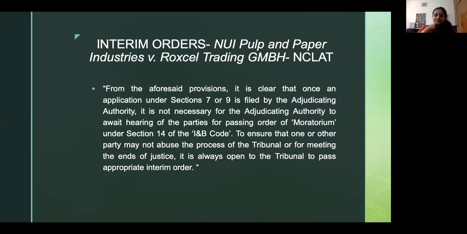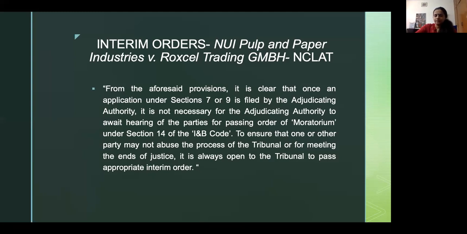Also, if my reasonable apprehension is just that I have filed an insolvency petition against somebody who I know is defaulting, that's not sufficient to prove reasonable apprehension. In cases of property, you can perhaps prove that you have this reasonable apprehension that the other person is going to sell away the property, and you can use, say, minutes of a meeting or a particular sale deed or an agreement to sell that the corporate debtor may have signed. In a scenario where you have no basis to prove reasonable apprehension, and frankly are just trying to secure a remedy for yourself by ensuring that some money that is supposed to be paid to you is kept aside, I don't think interim orders should be granted.